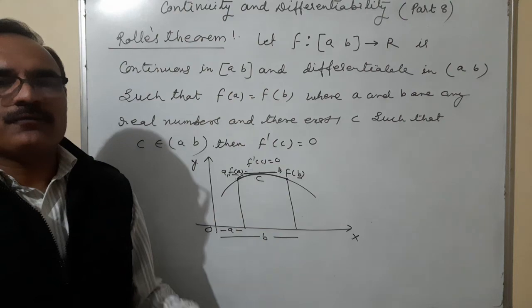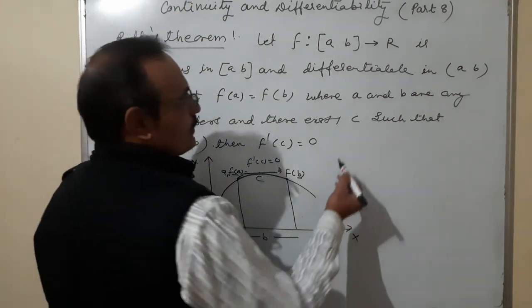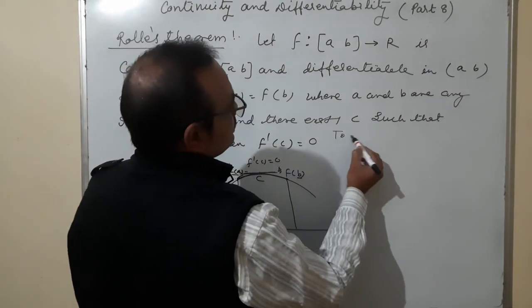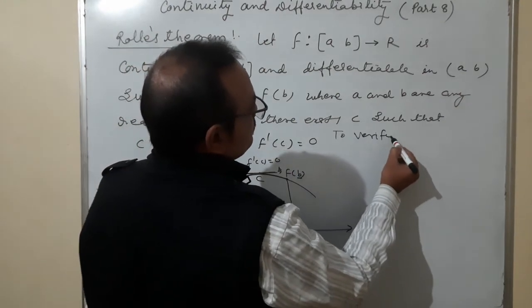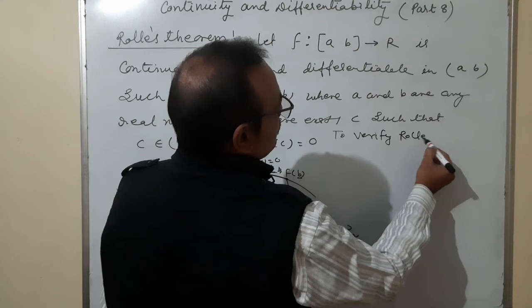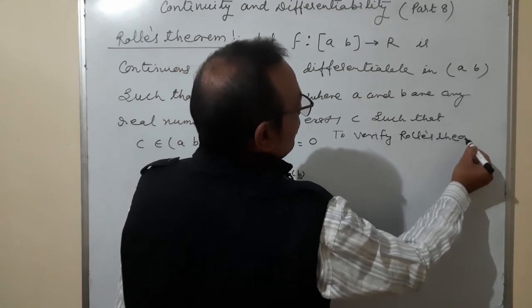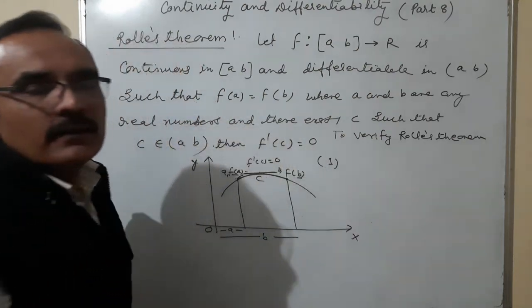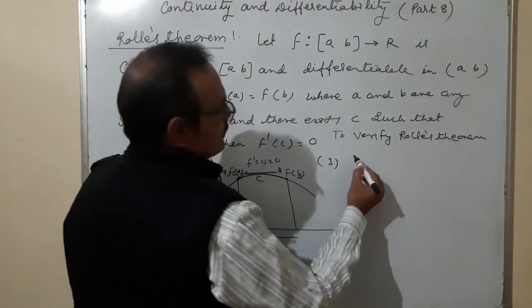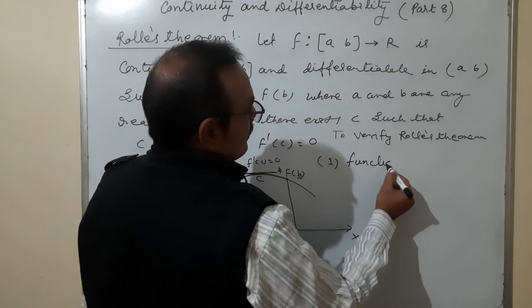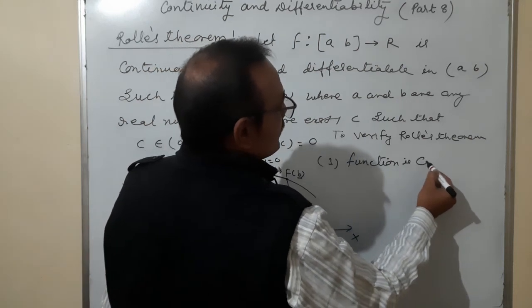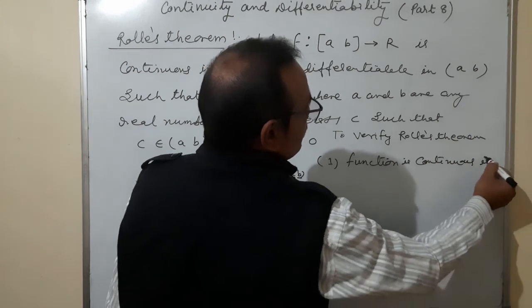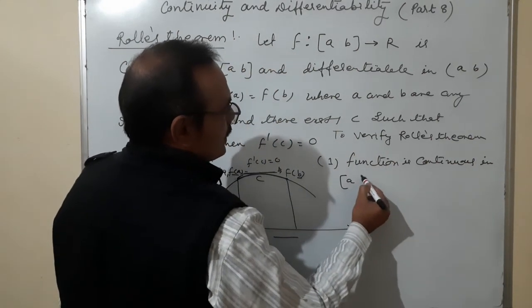So that means there are 4 points which we have to remember when we are going to verify Rolle's theorem. Number one, the function is continuous in the closed interval AB.